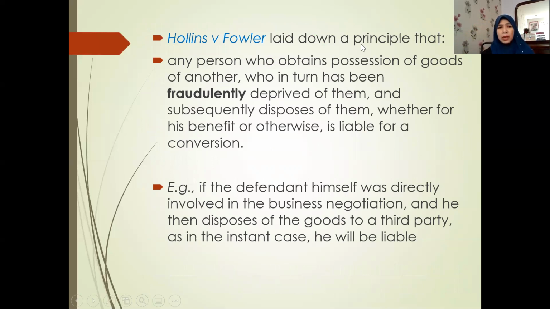The principle which we can learn from the case is that any person who obtained possession of goods of another, who in turn has been fraudulently deprived of them, Fowler, and subsequently Hollins, subsequently disposes of them, whether for his benefit or otherwise, is liable for conversion. That's exactly the illustration of Hollins v Fowler just now, especially if the defendant himself was directly involved in the business negotiation. Here Hollins was the one who was directly involved in the negotiation to purchase the cotton from the rogue.